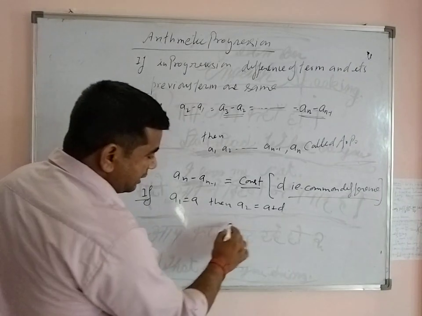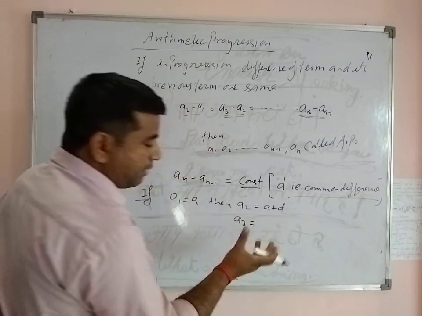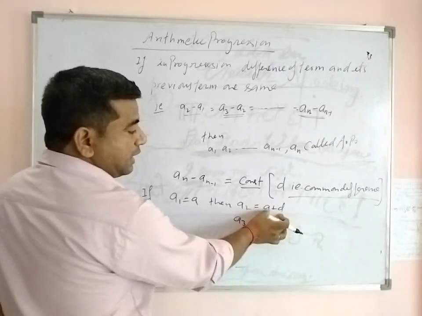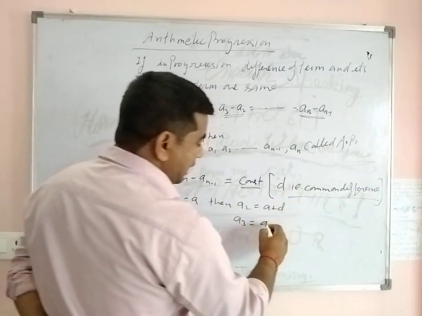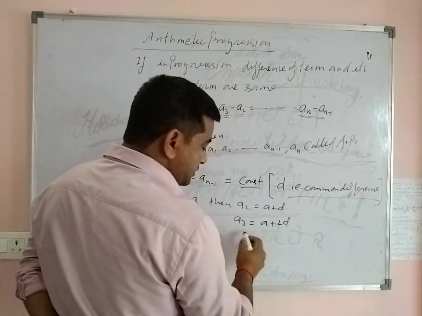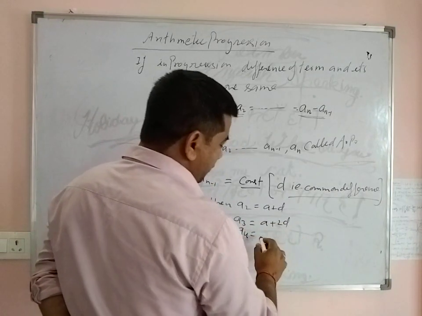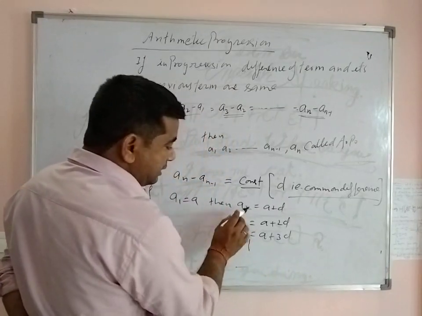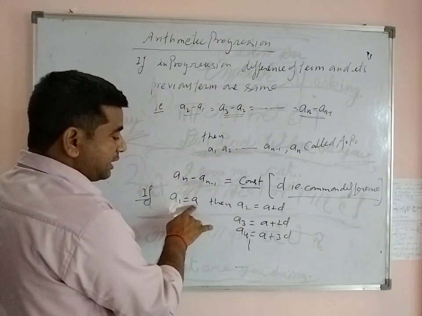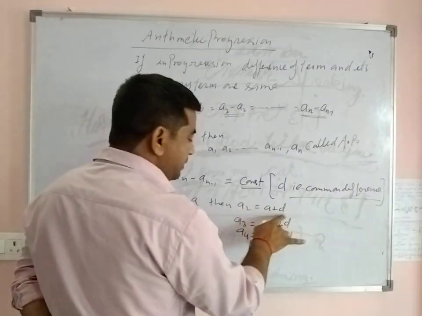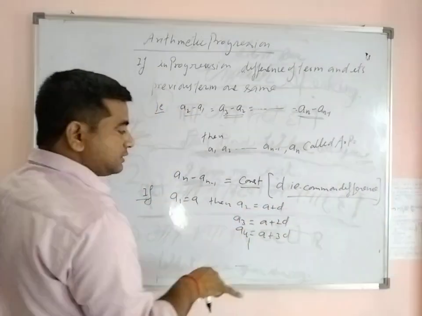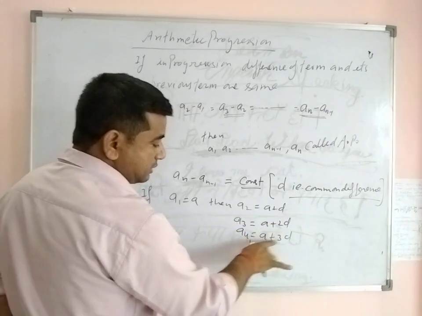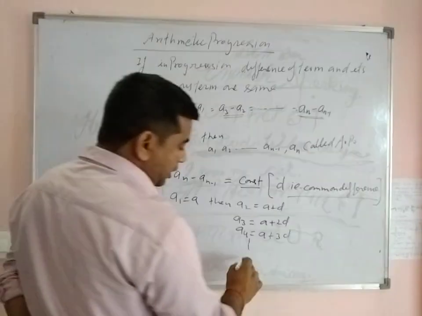Next, a3 minus a2 is d, so a3 is a2 plus d, and a2 is a plus d, so a plus d plus d is a plus 2d. And in the same manner, a4 is a plus 3d, and so on. If the first term is a, the second term is a plus d, where d is the common difference, and a3 is a plus 2d, a4 is a plus 3d, and so on.